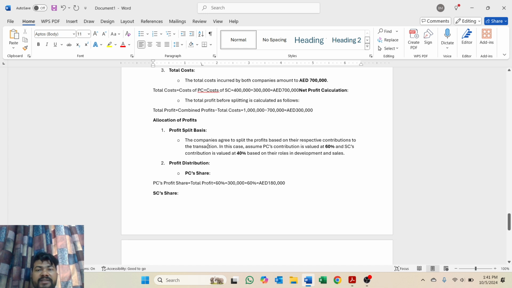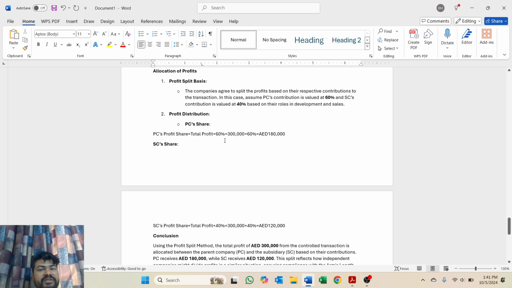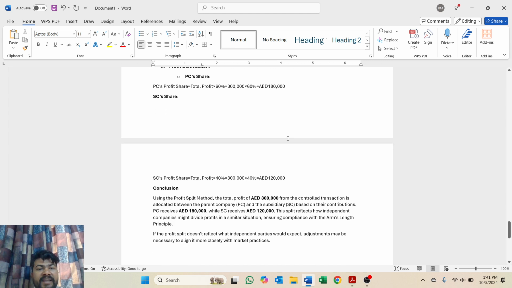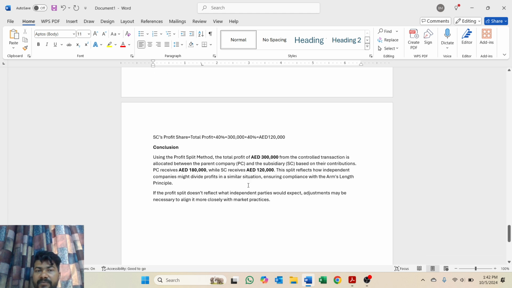Now profit split. In here, this 300,000 will be divided between the parent company and the subsidiary company based on their cost. So the contribution is 60% for the parent company and 40% for the subsidiary company. So the parent share will be 300,000 into 60%, 180,000 AED for the parent share, and the subsidiary share is 300,000 into 40%, equal to 120,000 for the subsidiary company.